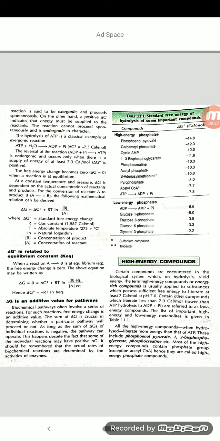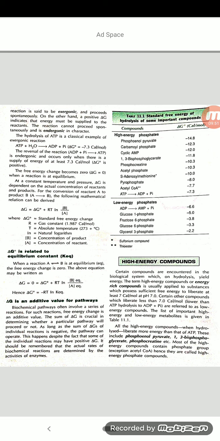Here you can represent this with equilibrium also. The standard free energy change is related to the equilibrium constant also. Delta G is equal to 0. As I already told, when equilibrium is there it will become 0.